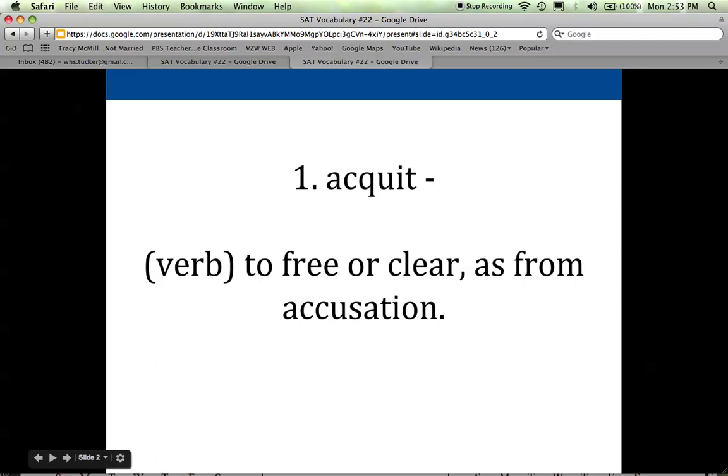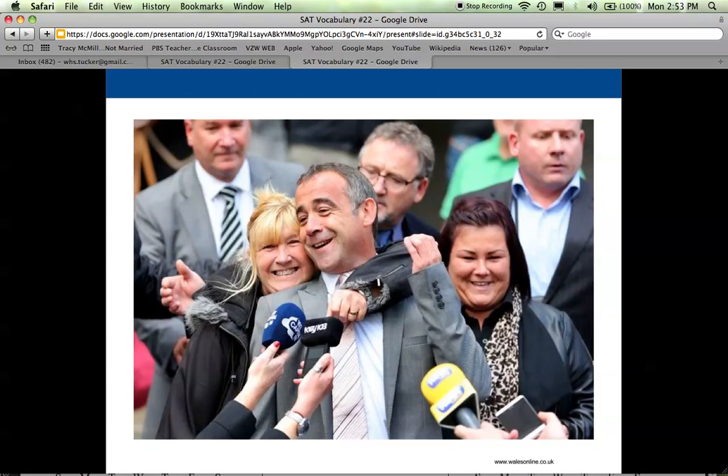So the first word is acquit, and acquit is a verb, and it means to free or clear as from an accusation. So really what it is, to relieve someone of some kind of charge or fault or crime that they have been accused of and declare them not guilty. So if you see a trial and someone is basically told that they're free to go, they've been acquitted of a crime, that means they're free to go. It's been proven that they didn't in fact do whatever it was that they were accused of doing.